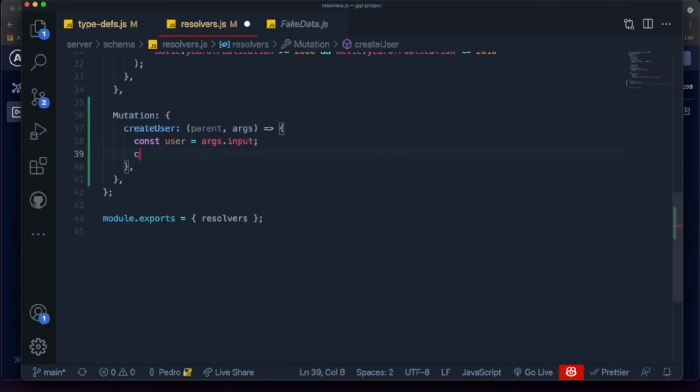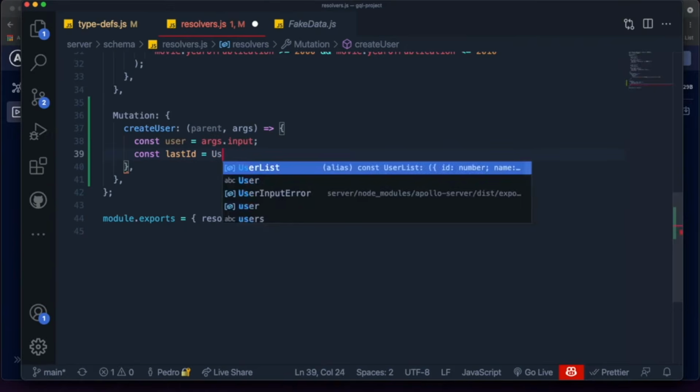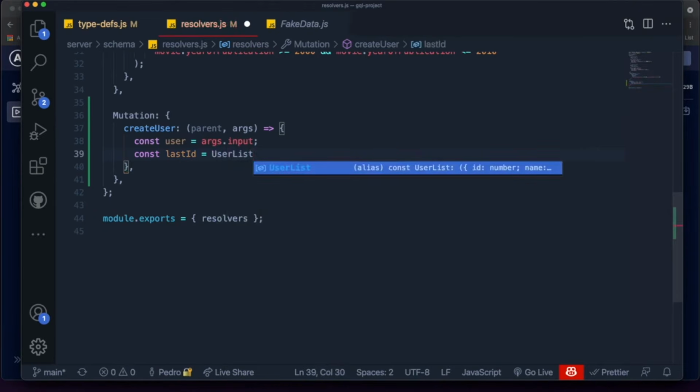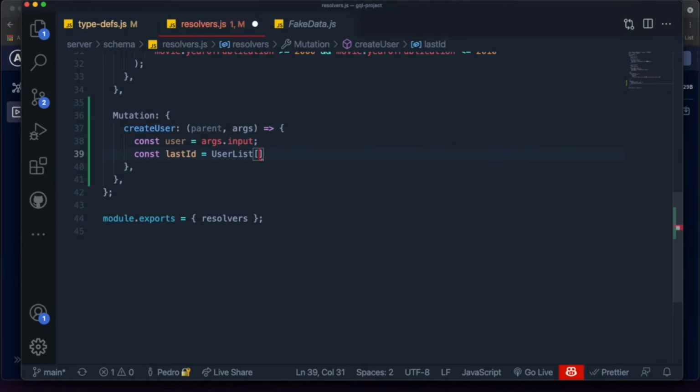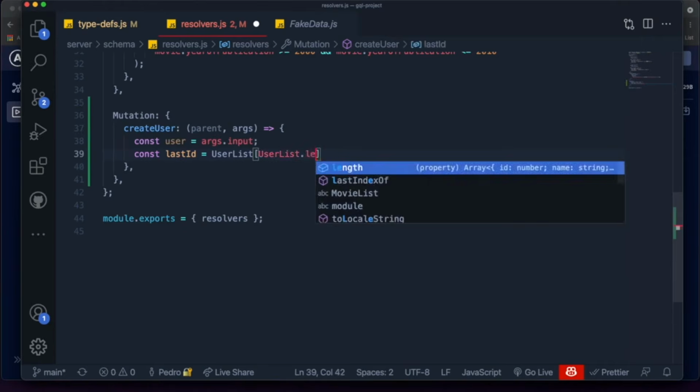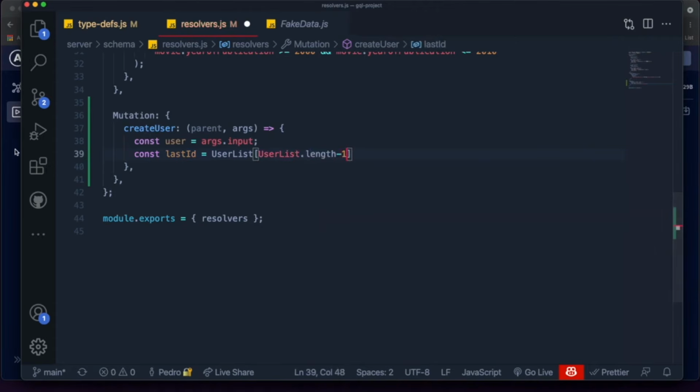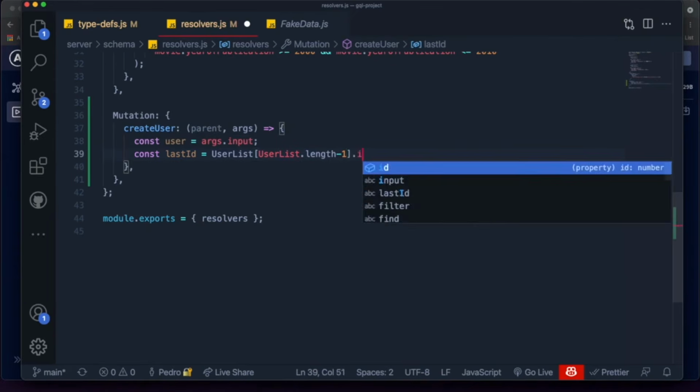So I'm just gonna say const lastId is equal to userList, and I'm gonna grab the last one. So I want to grab the userList.length minus 1, so I'm just grabbing the last element, and I want to grab the ID from it.